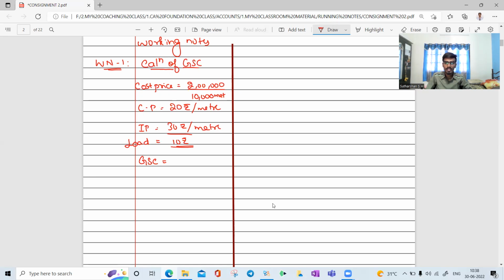GSE is how much? He is sending 5,000 meters at rupees 30. So the total consignment is 1,50,000. The load per unit is 5,000 meters into rupees 10, so the total load is 50,000. Did you understand, Sneha? Yes. Then we will move on to our second working note.